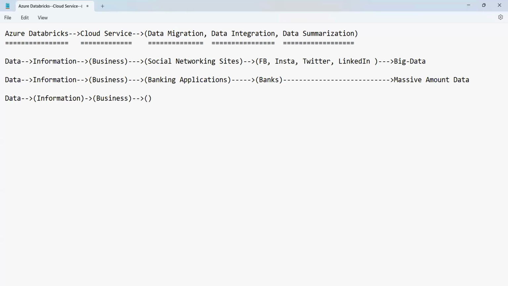The very important source where we expect a massive amount of data is the live streaming process. Live streaming is a continuous process from where we expect the data. For example, you can get the data from the stock market, which means the share market, and from a live cricket match.